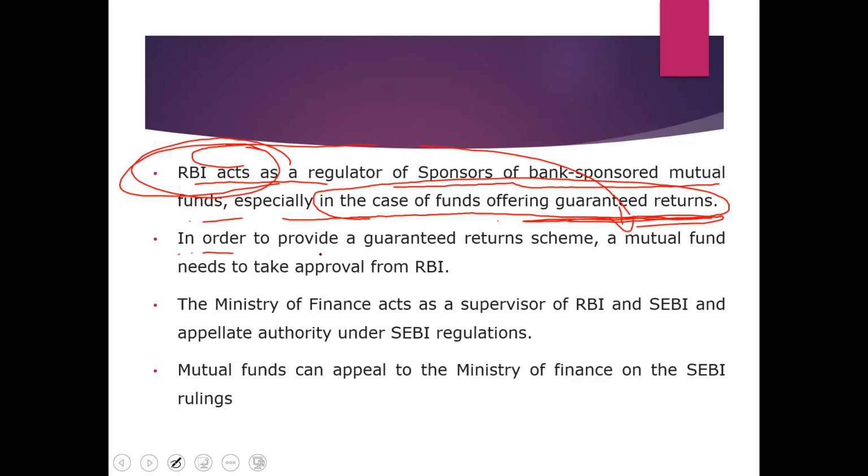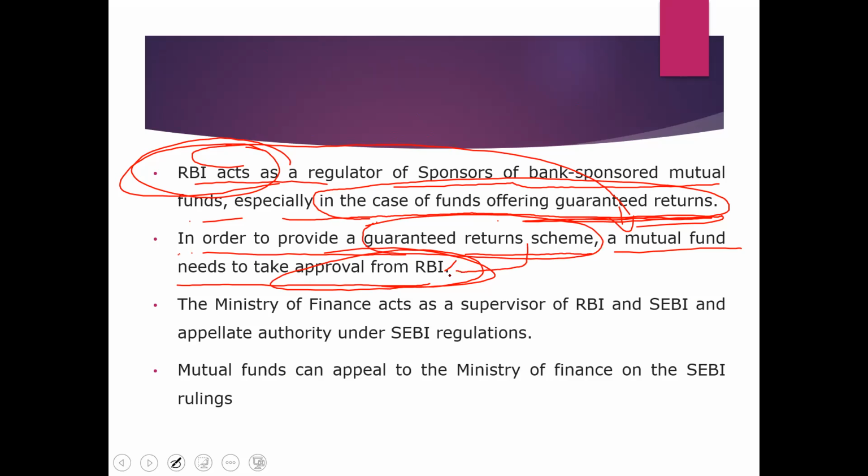Remember, in order to provide a guaranteed return scheme, a mutual fund needs to take approval from RBI. Those companies that issue a guaranteed return scheme need to contact RBI and get approval.